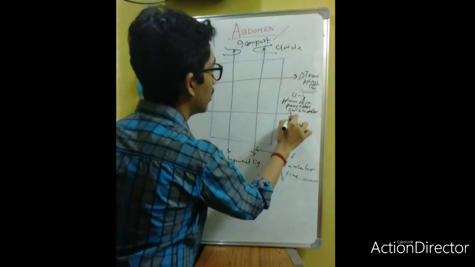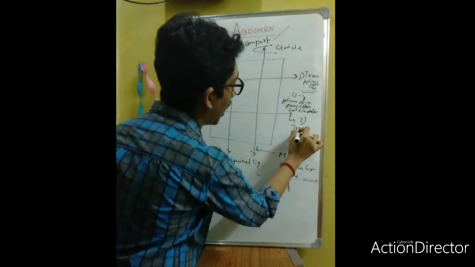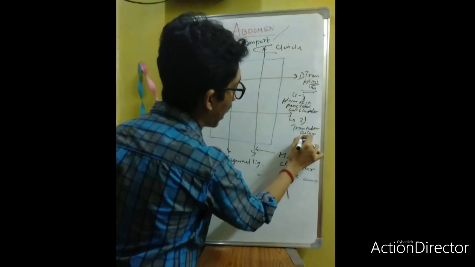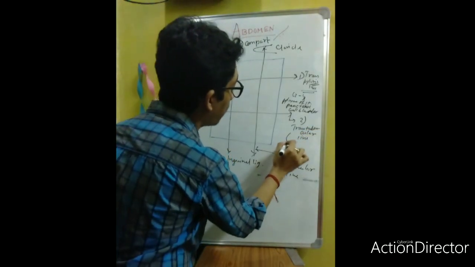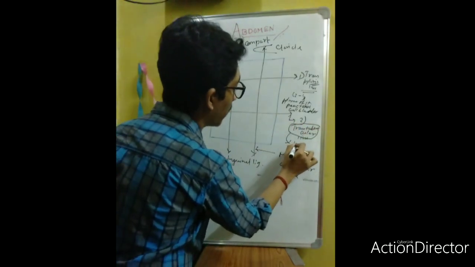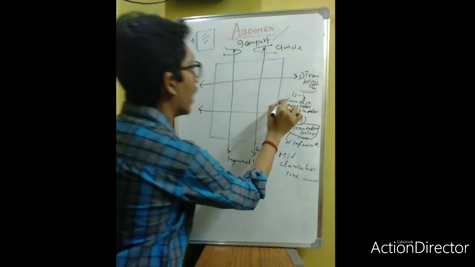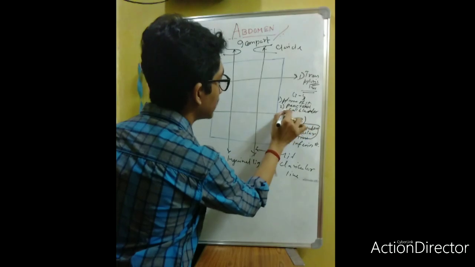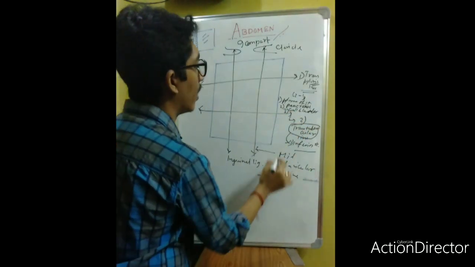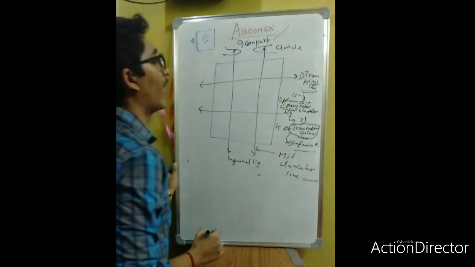Now this second line will be known as the transtubercular line. The important characteristic of this line is the formation of the inferior vena cava, which is formed at the level of the L5 vertebra.